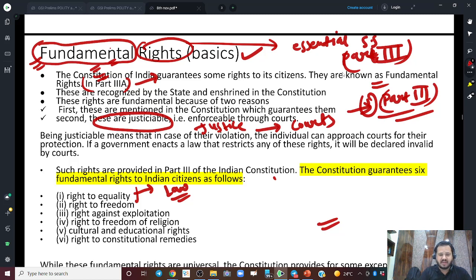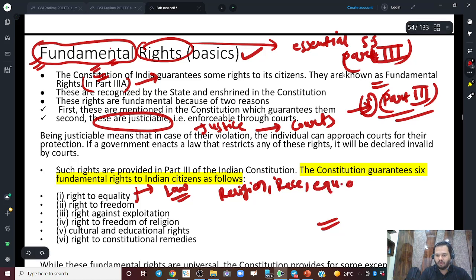There will not be any discrimination on the basis of your religion. Whether you are a Hindu or a Muslim or a Christian or a Sikh, you will not be discriminated against on this basis. You will not be discriminated against on the basis of your race. Whether you are Mongolian, or whichever race you belong to, you won't be discriminated against on this basis, right? There will be equality of opportunities in public employment.